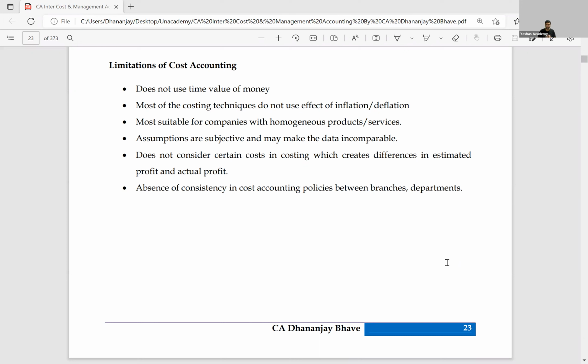So these are some of the limitations of cost accounting. Quickly to revise, number one, it does not use time value of money. Number two, it doesn't consider inflation or deflation. Number three, it is suitable if you're doing homogeneous products. Next, subjective assumptions, and a lot of cost items are not being considered, which will create a difference in the profits between financial accounting and cost accounting.